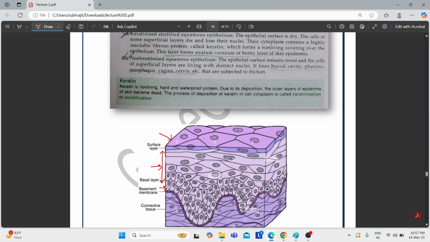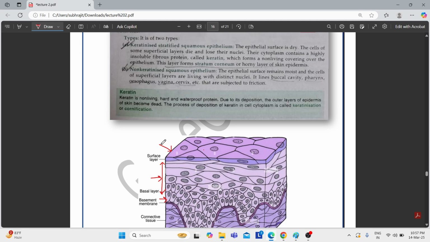That means from the columnar cells in the innermost layer to the surface layer, the transitional layer of cells is gradually converted from columnar cells to squamous or flattened cells. That's why this intermediate region is called the transitional layer.